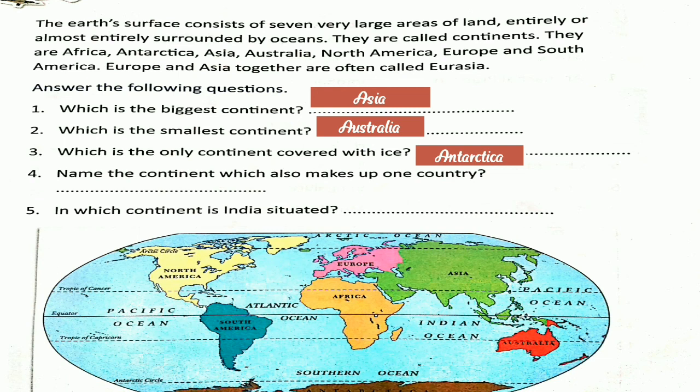Now number four, name the continent which is also a country. It's Australia. Australia is made up of one country. Now, number five and last, in which continent is India situated? India is situated in Asia.